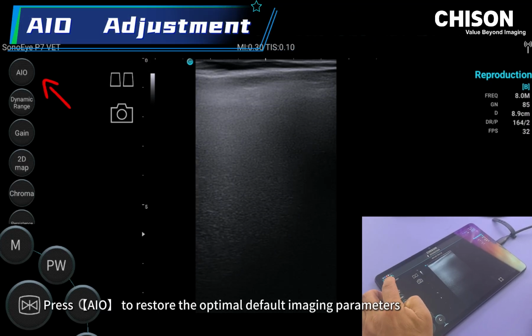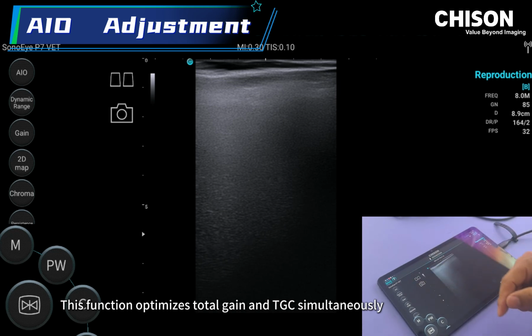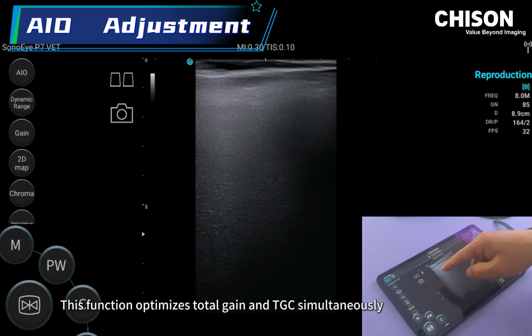Press IO to restore the optimal default imaging parameters. This function optimizes total gain and TGC simultaneously.